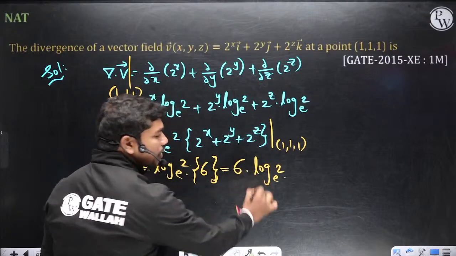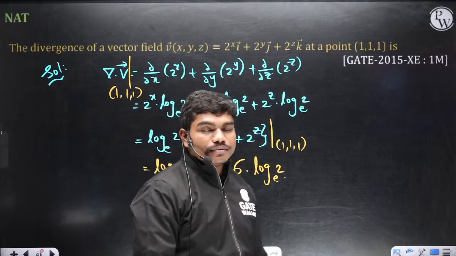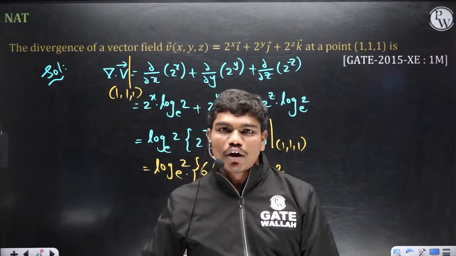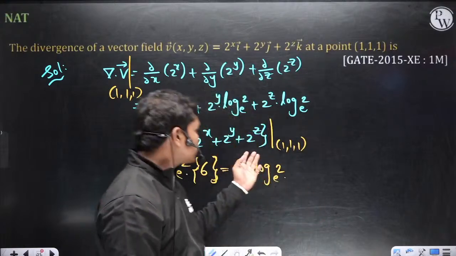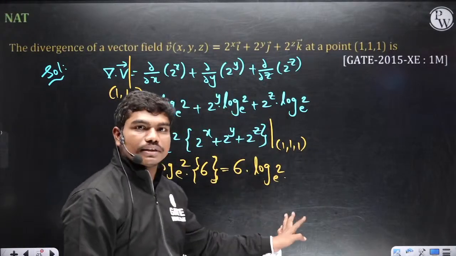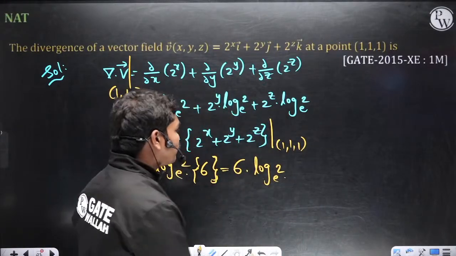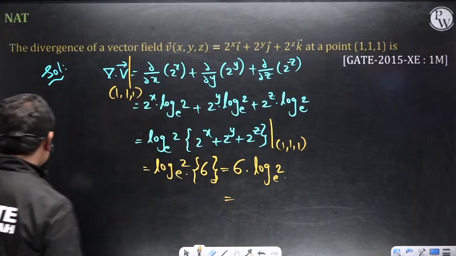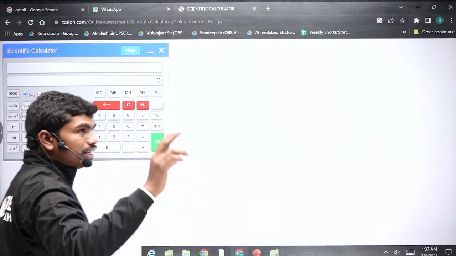These are the things which made me get 40. When I got all India 40, I committed 8.66 marks of calculation mistakes like this. 2 plus 2 plus 2, 8, I have written the same thing. Anyhow, let us see what is the value. 6 times log 2. So first of all, guys, please be careful.